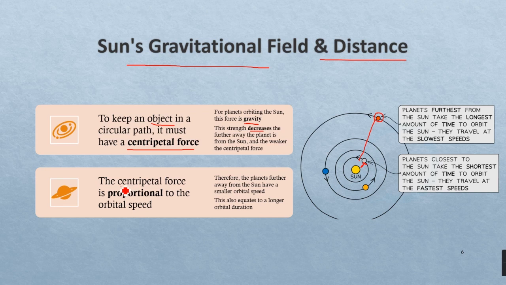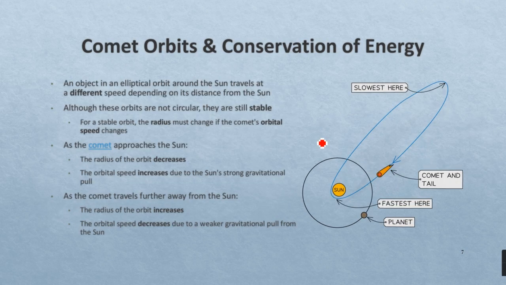This relationship is defined as the centripetal force being proportional to the orbital speed. So that means that the further the planet is, the smaller its orbital speed will be, and this equates to a longer orbital duration. So of course the planet furthest away from the sun will cover a large distance and will have the lowest orbital speed. Now let's talk about comets briefly.